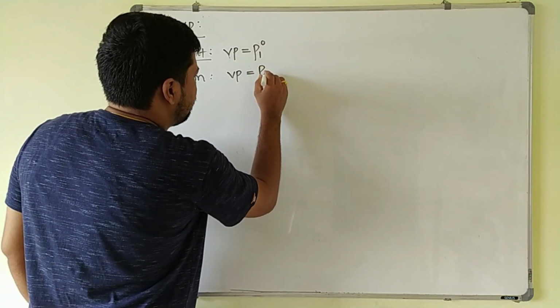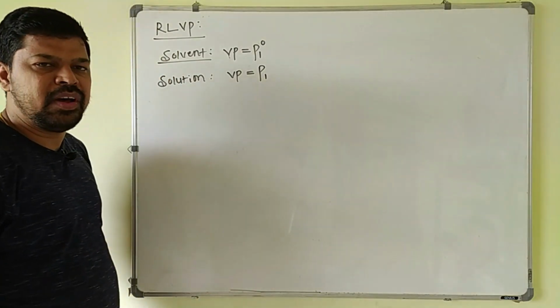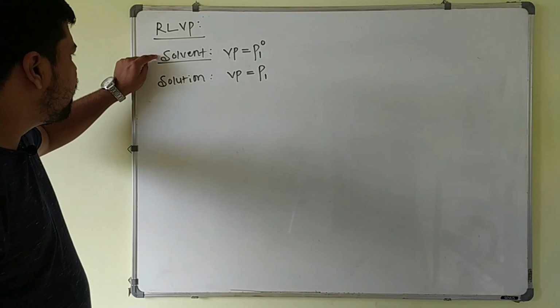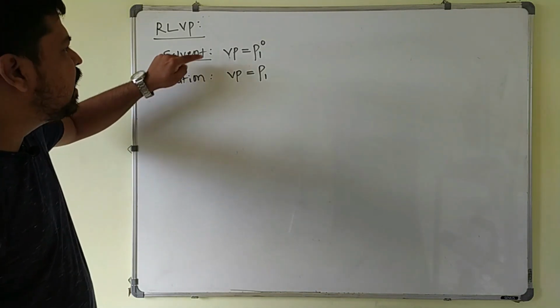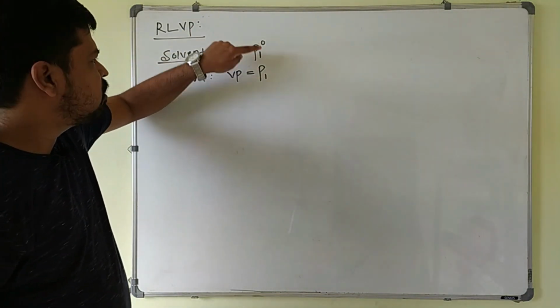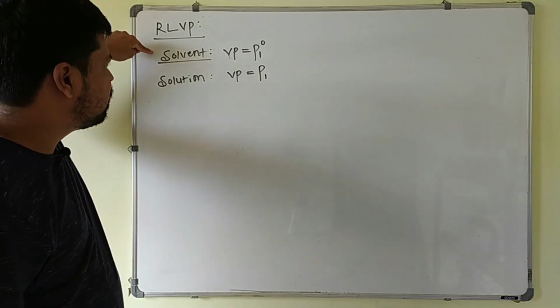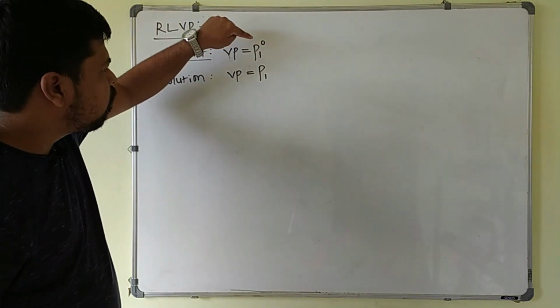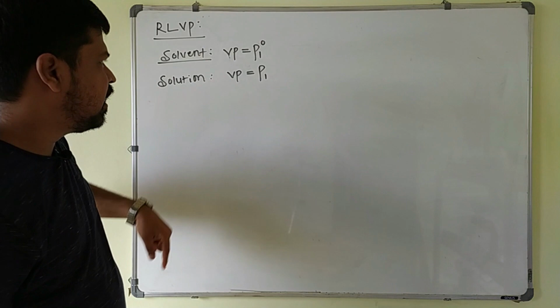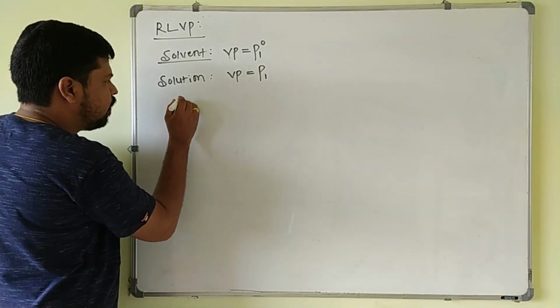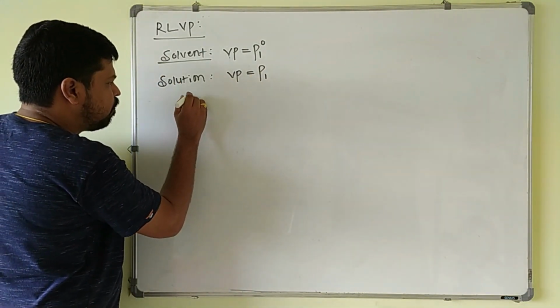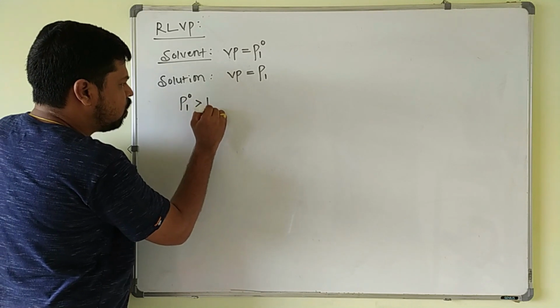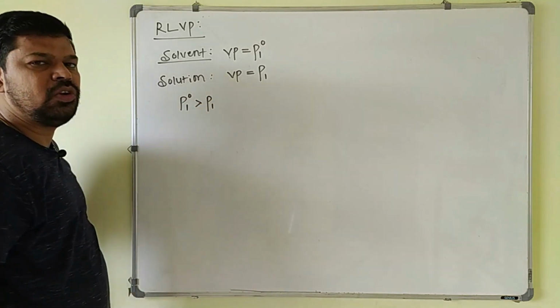The vapor pressure of the solution I will take as P1. From solvent to solution there is a decrease in vapor pressure, because whenever a non-volatile solute is added to the solvent, its vapor pressure is decreased. So always we know that the vapor pressure of pure solvent is greater than the vapor pressure of the solution.